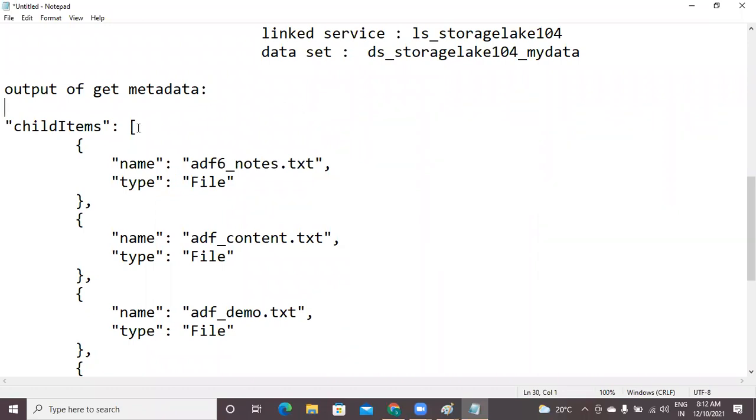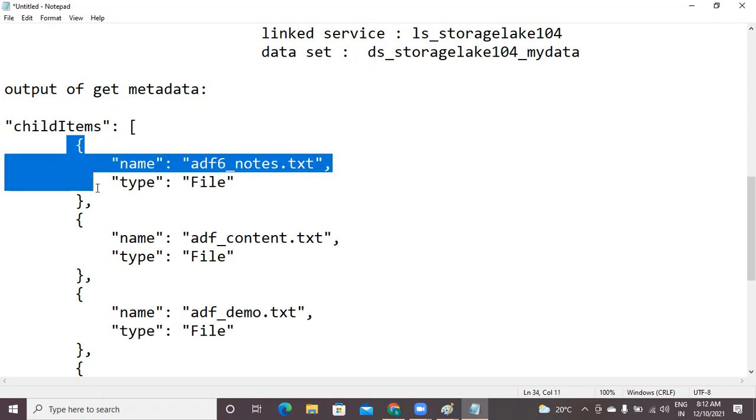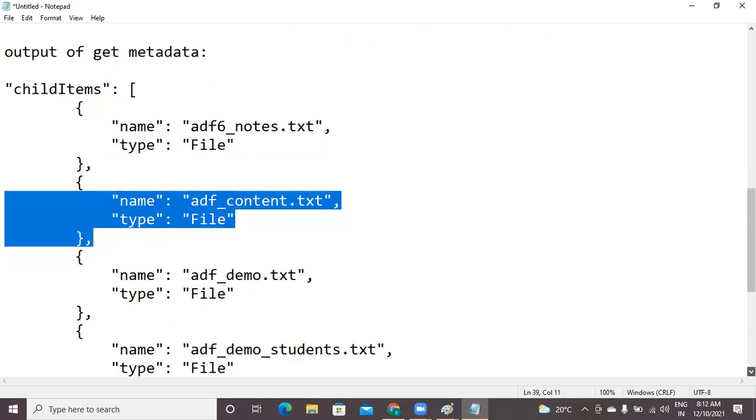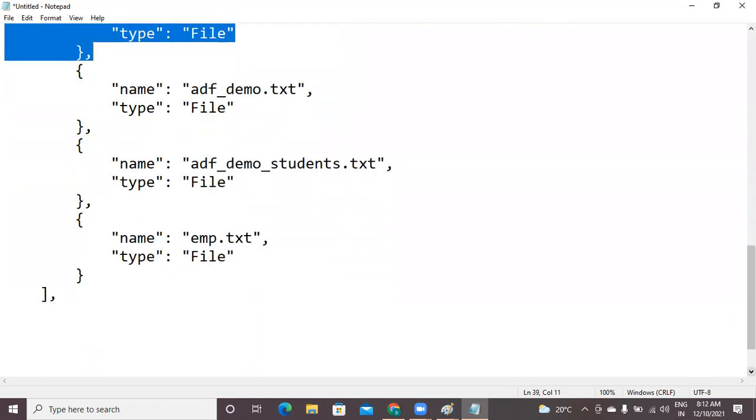Under the array, elements will be there. This is the first element, and the first element is a JSON record. This is the second element, third element, fourth element. In this way, you have 5 files. That's why 5 elements, 5 items.